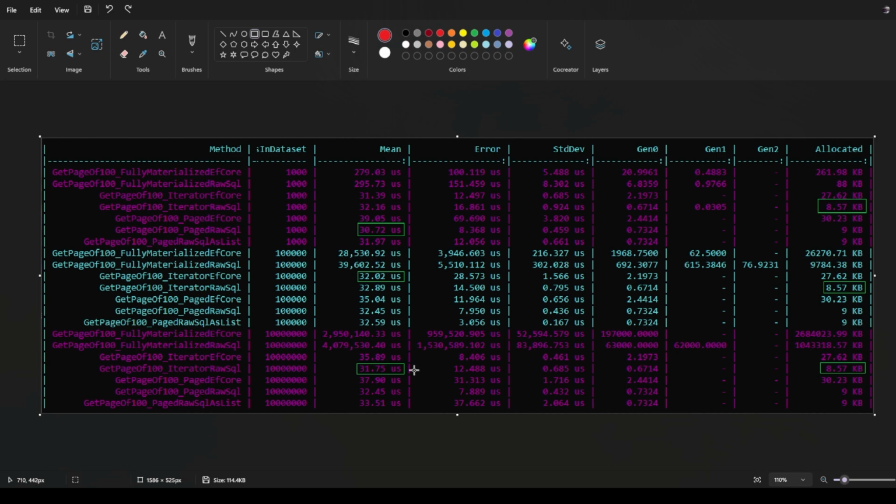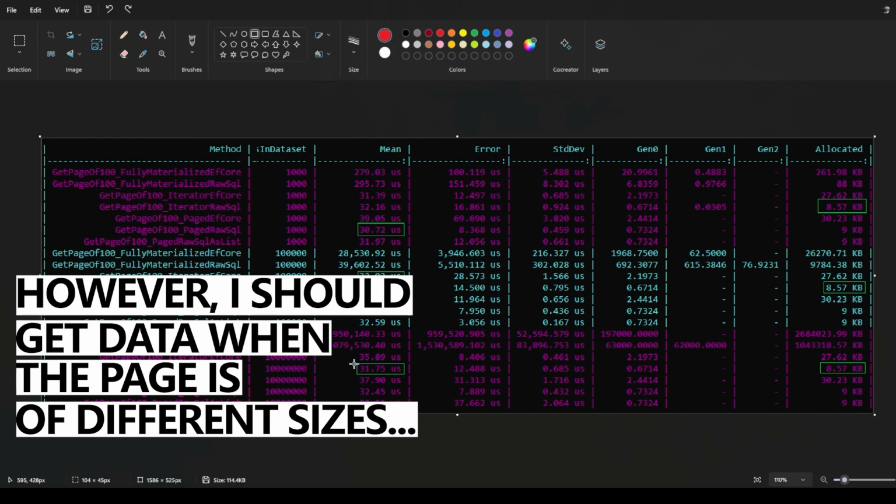This is literally what I just moved away from in my code base to try doing these two things down here. The reality is that these numbers are very, very similar, so I'm not too upset that I moved away. I'm just totally shocked that I thought the iterator was going to be much slower for pulling these pieces of data back. Now, of course, I'm not changing the size of the page, and having only 100 items come back, in my opinion, makes it even more surprising that the iterator is performing even better.